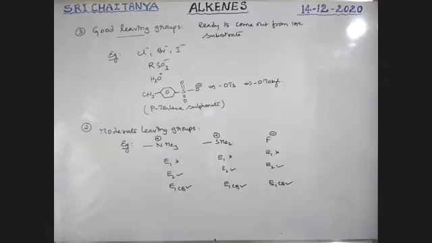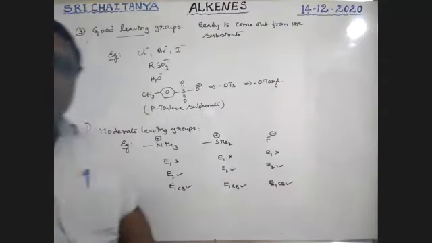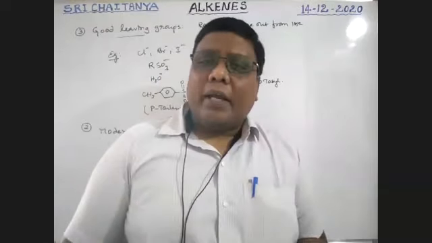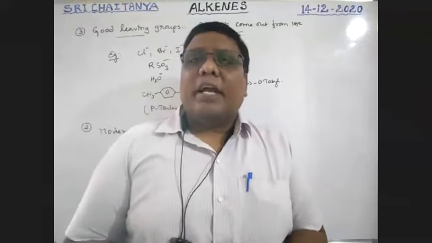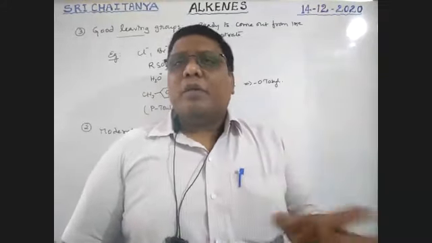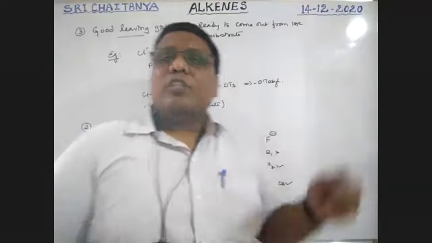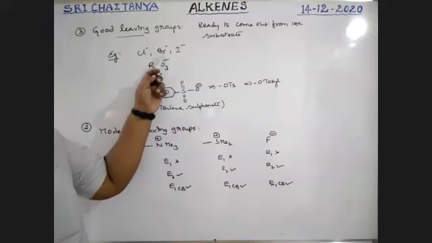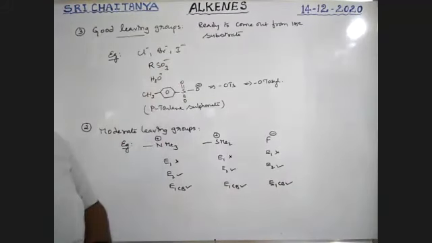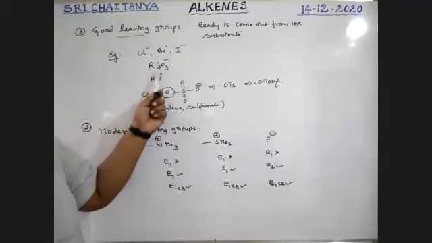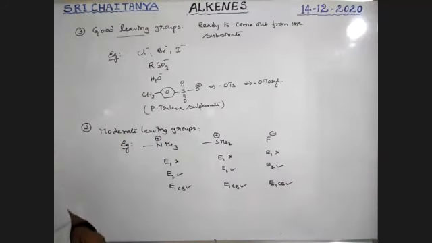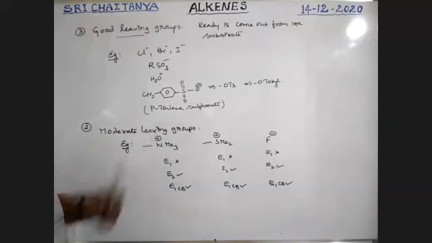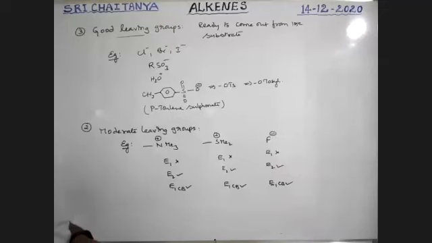So all these are good leaving groups. Some leaving groups present on the substrate are ready to come out, some not ready to come out, some moderately ready to come out. Based on that, leaving groups are of three types: bad leaving groups, moderate leaving groups, and good leaving groups. So please keep this in mind. Among chlorine, bromine, iodine, iodine is the best leaving group, boys. So iodine, sulfonate ion, alkyl sulfonate, and H2O plus are ready to come out. It is very, very important.